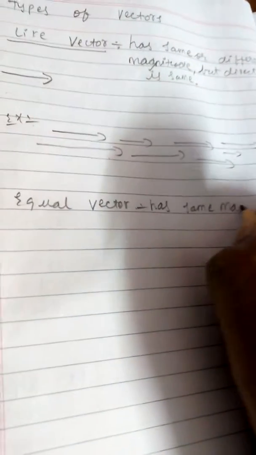Next is equal vector. You might have understood, it has the same magnitude. We can come to know from the name only. Equal means same, which has the same magnitude and direction. Direction is also the same as well as magnitude is also the same.